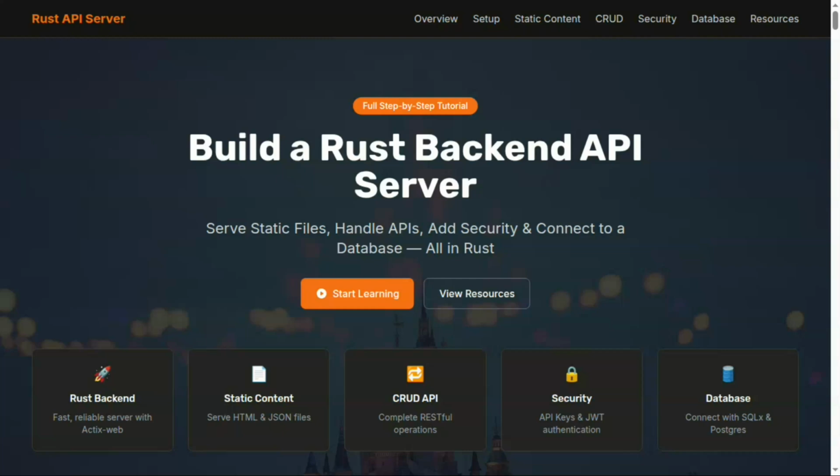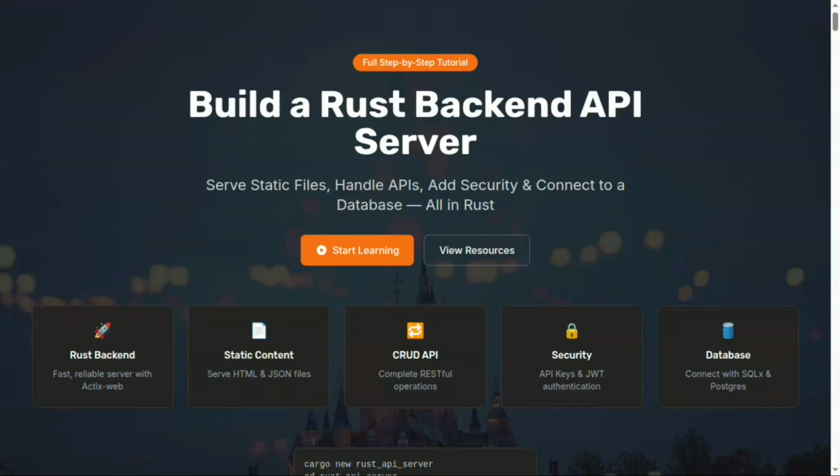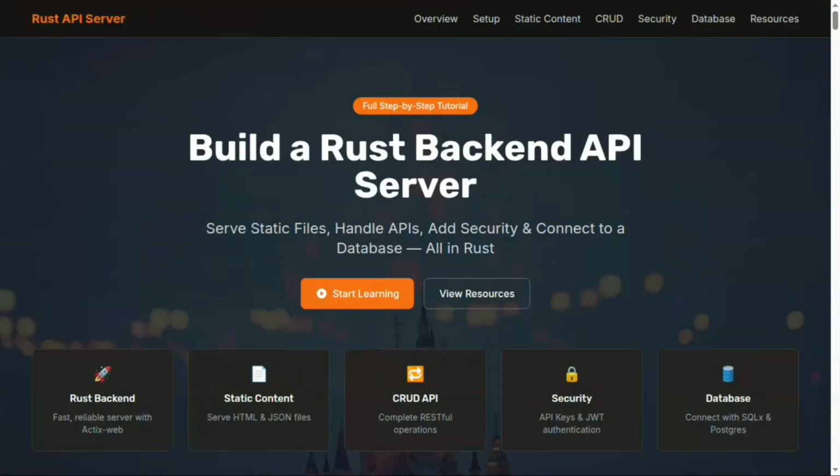So I will give you one motivation here. The results of APIs that are built in Rust on a local system, it's 3 milliseconds. That means your response will come in just 3 milliseconds. And guys, trust me, this is a lot. In other programming languages, I have not seen any server responding that fast.